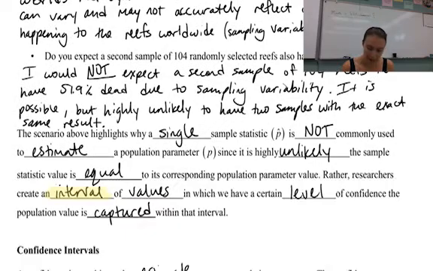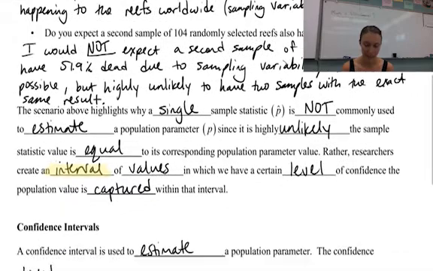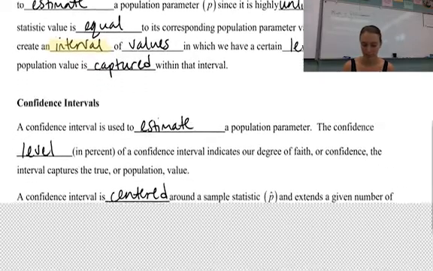The scenario above highlights why a single sample statistic, such as p hat, is not commonly used to estimate a population parameter, for example, p, since it's highly unlikely the sample statistic is equal to the corresponding population parameter value. Rather, researchers create an interval of values in which we have a certain level of confidence that the population value is captured within the interval.